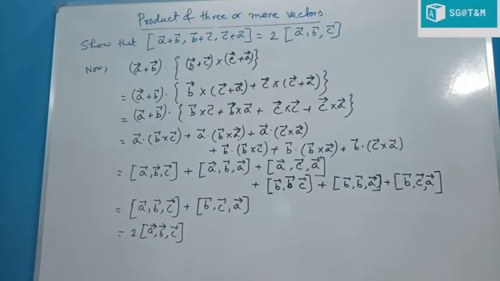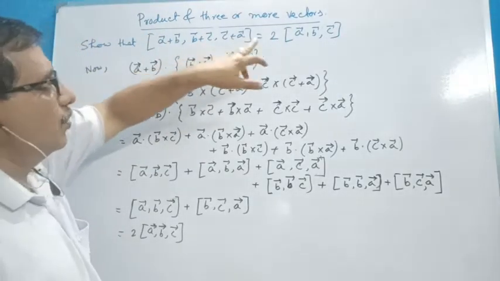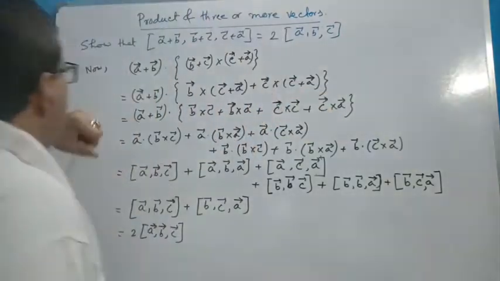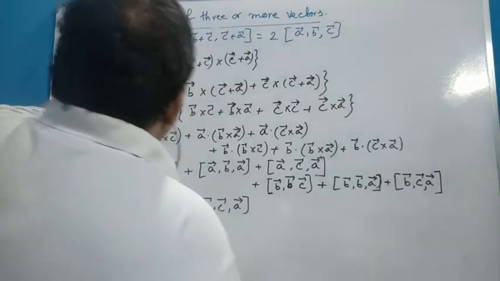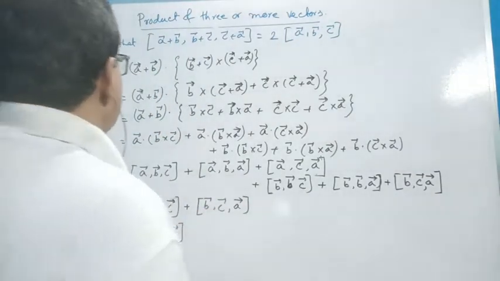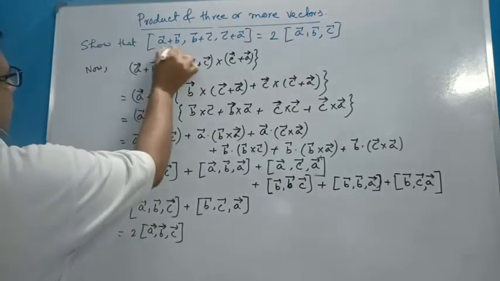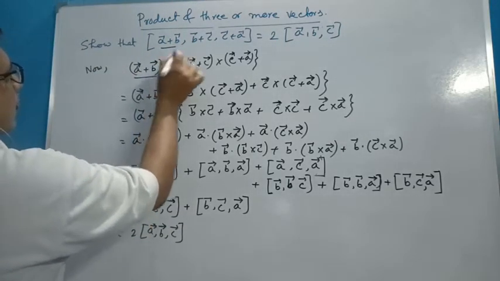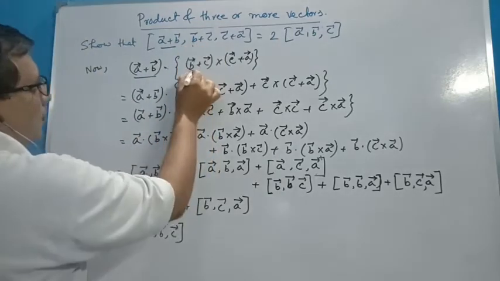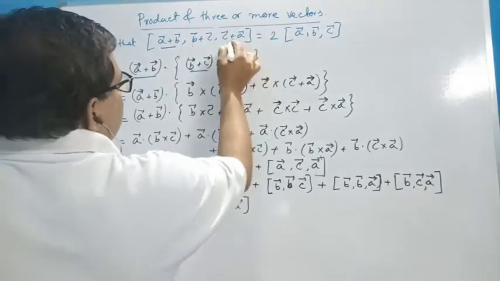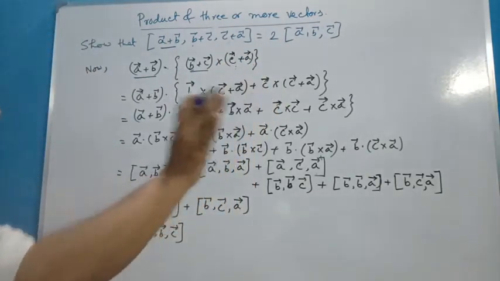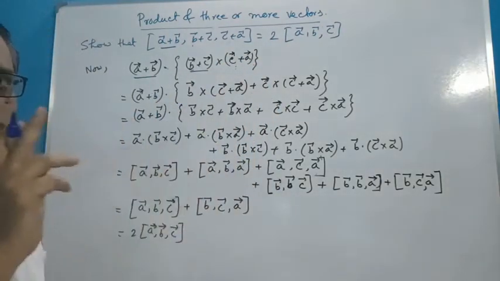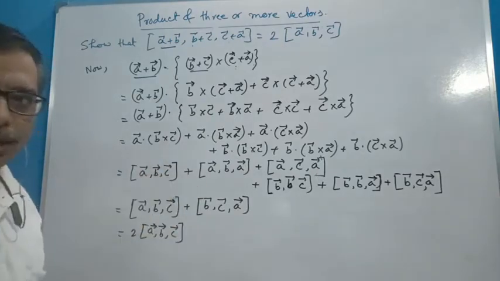Next question: show that the triple product [A plus B, B plus C, C plus A] is equal to twice [A B C]. First we write this from the definition: the bracket [A B C] means A dot B cross C. So instead of A it is A plus B, so we write A plus B dot; instead of B it is B plus C, so we write B plus C cross C plus A. Just use this notation.